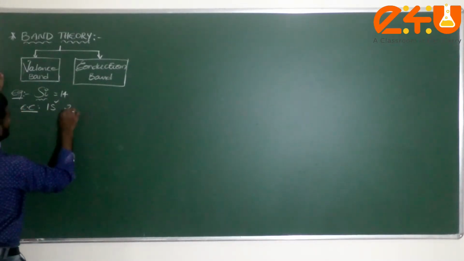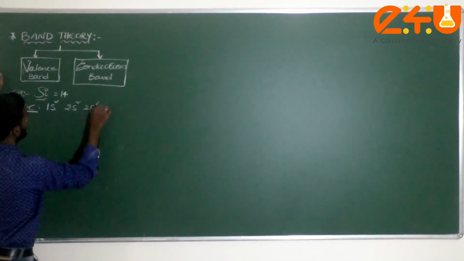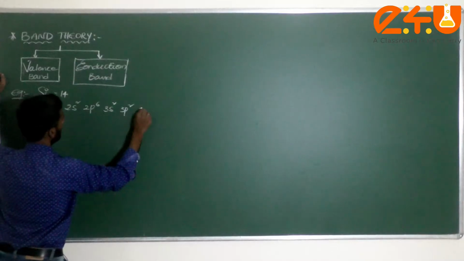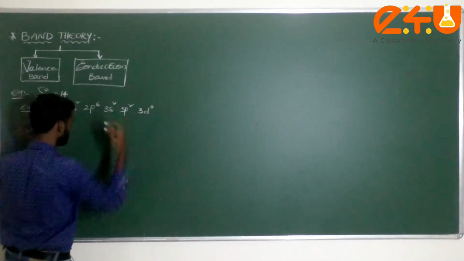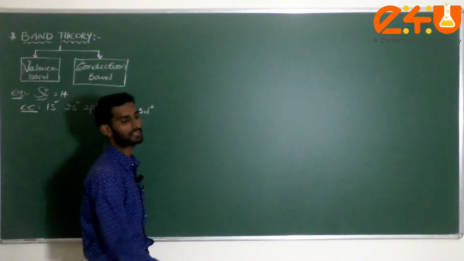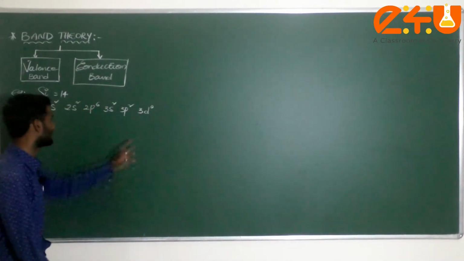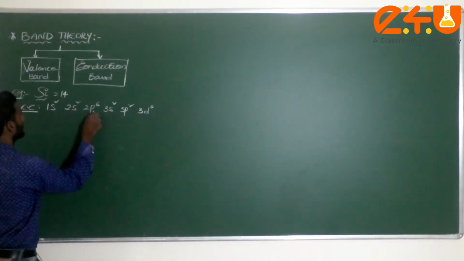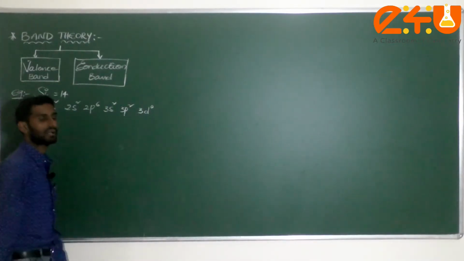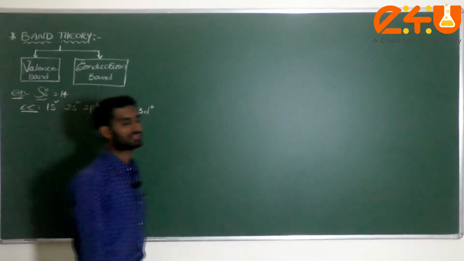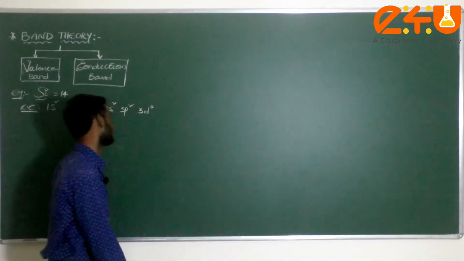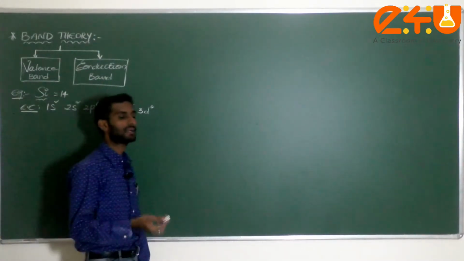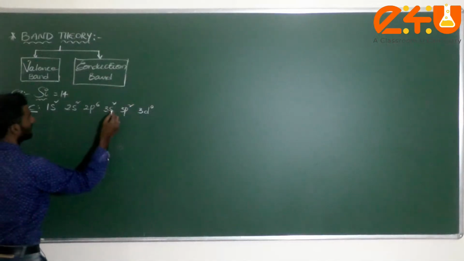1s2, 2s2, 2p6, 3s2, 3p2, and also the 3d orbital is there, but in the 3d orbital there are no electrons. This is called vacant. Already we know these are inner electrons and these are valence electrons. As we discussed in the previous lecture, silicon belongs to group 14: carbon, silicon, germanium, tin, lead.